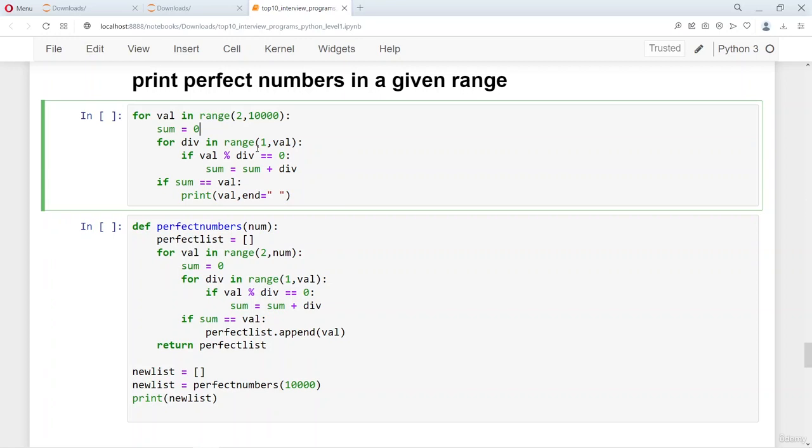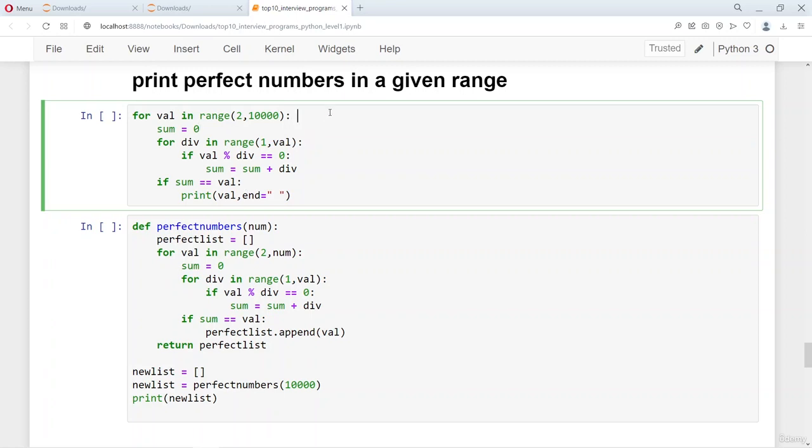There is an inner for loop that divides each of the numbers here by the number which is generated in the inner for loop, and then a sum value is kept. So for each of the numbers that we are selecting in the outer for loop, the sum value is reset to 0. And then if the sum is equal to the val, then we say that it's a perfect number.